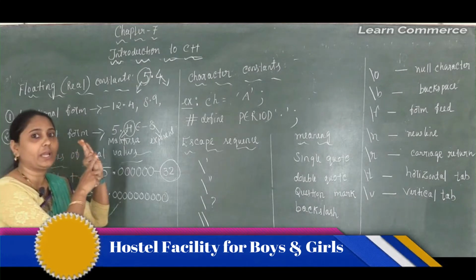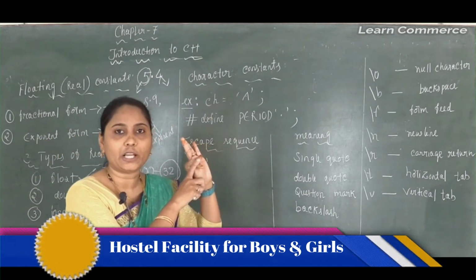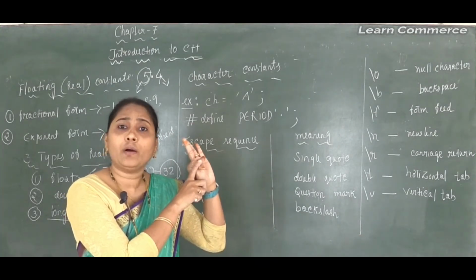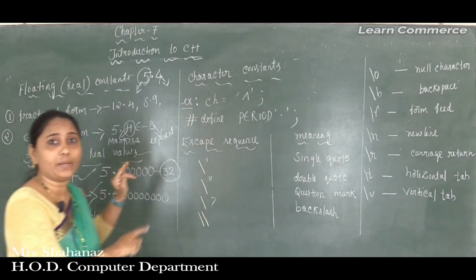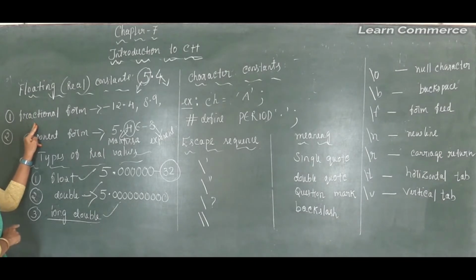In case of the integer constant, we already completed the three types: decimal constant, octal constant and hexadecimal constant. And we also completed the floating real constant, which is classified as the fractional form, called the dot notation, as well as the exponent form.